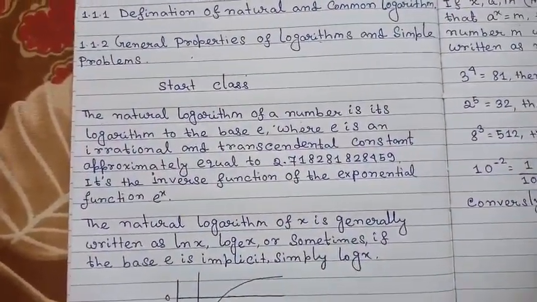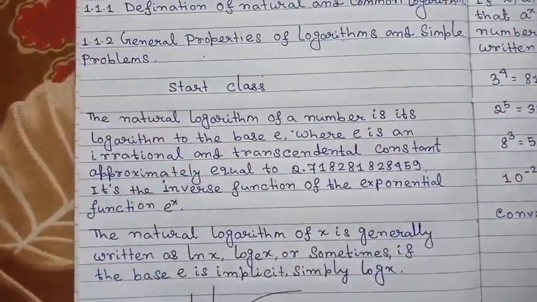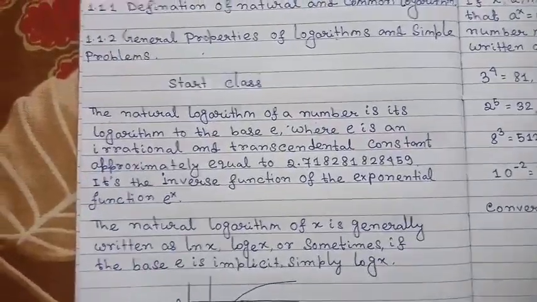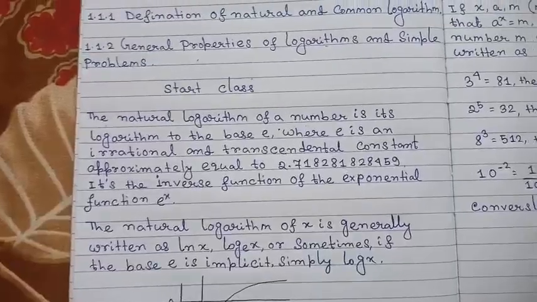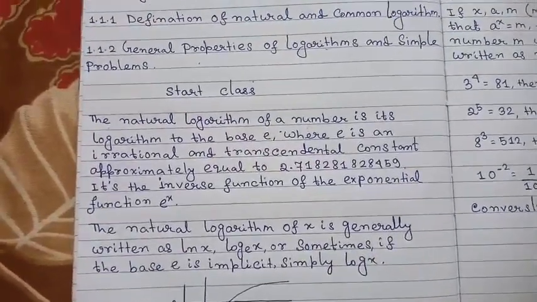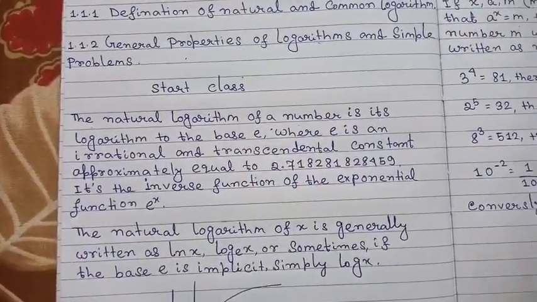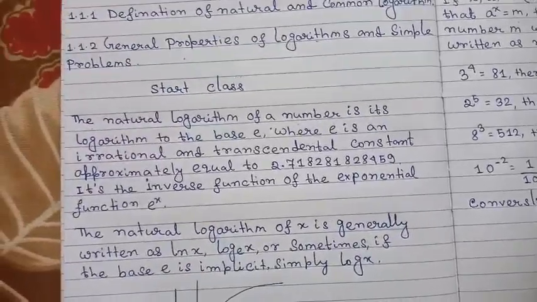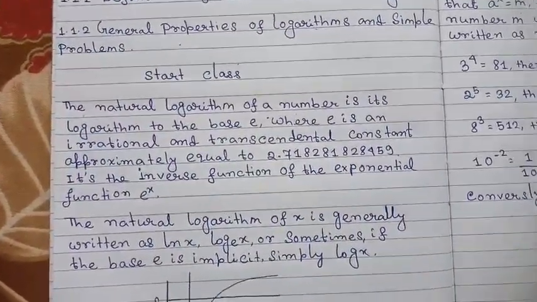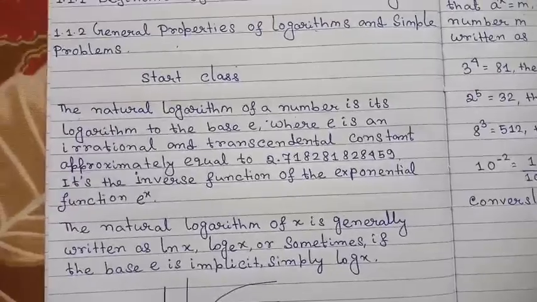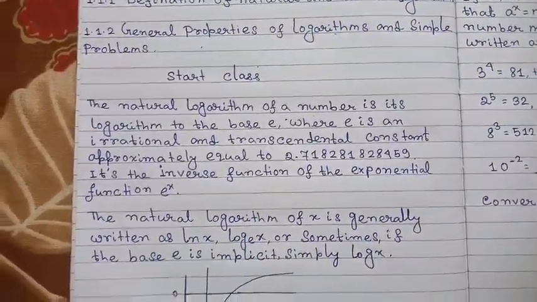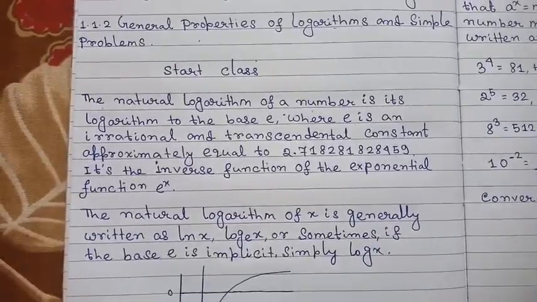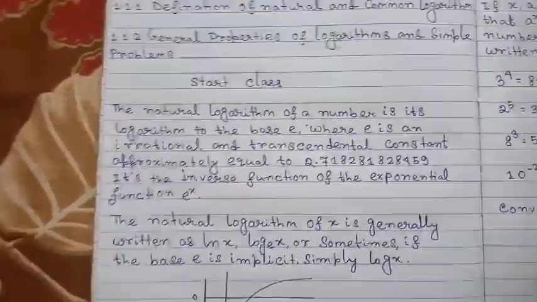If you ask me what an irrational and transcendental constant is, I can say that that is a vast unit. If I told you that it is very easy, that would be a big mistake on my part. It is a constant whose value is fixed.